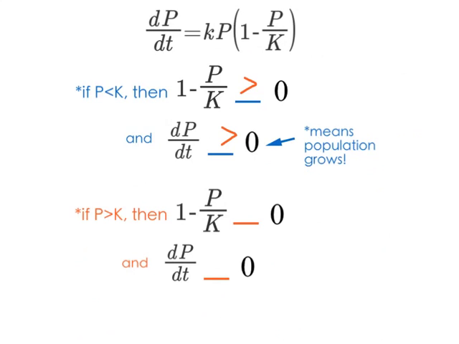Then I want you to also fill in the blanks on this one, and pause the video, fill in with less than or greater than. If our population size is greater than our carrying capacity, then 1 minus P over K will be less than 0, and if this part is less than 0, then the whole thing will be less than 0. Our growth rate will be less than 0, and that means that our population will decay. So again, if our population size is less than carrying capacity, population grows. If our population size is greater than carrying capacity, our population decays, and we can also understand algebraically why this happens.